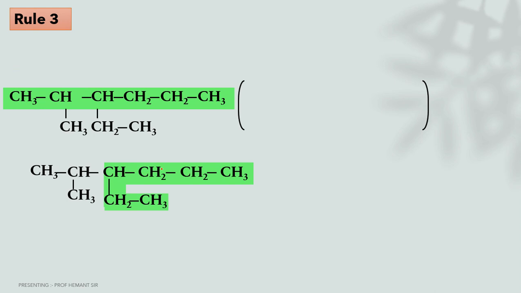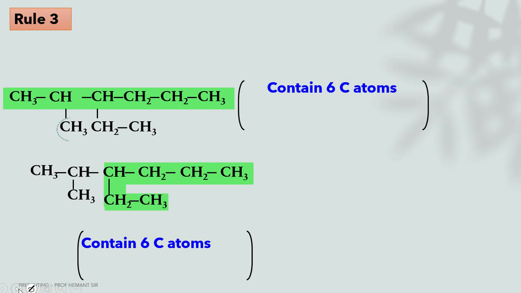And the second structure also has 6 carbon atoms. Here both contain 6 carbon atoms. Let's see the substituent position. In the first structure, there are two substituents. One is a methyl group and the second is an ethyl group. This one is a methyl and this one is an ethyl.